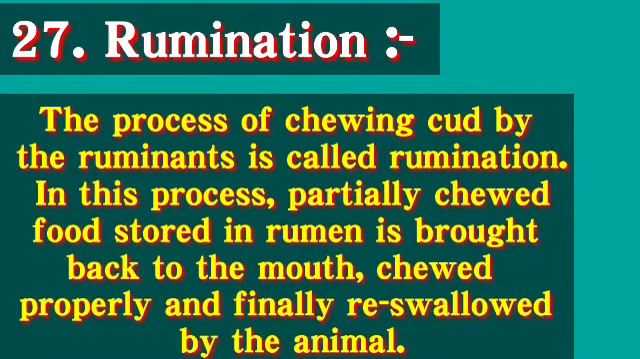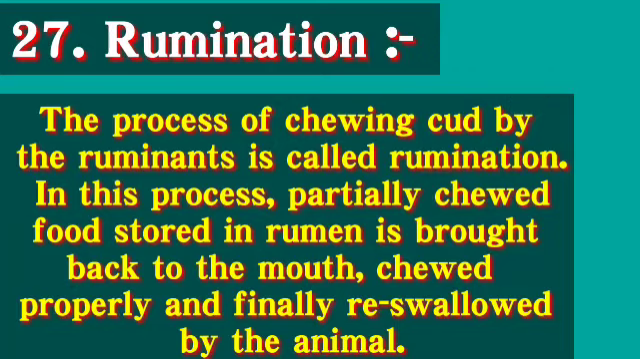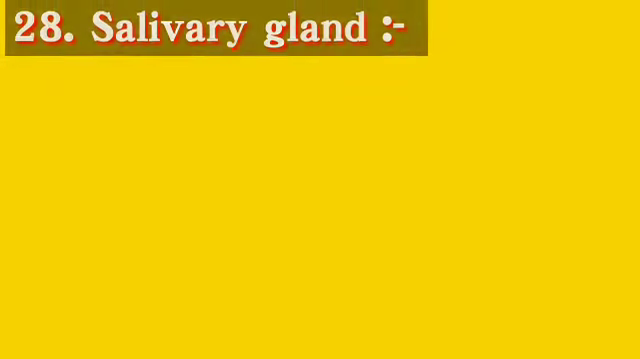Next is rumination. The process of chewing cud by the ruminants is called rumination. In this process, partially chewed food stored in the rumen is brought back into the mouth, chewed properly, and finally re-swallowed by the animals. So this process is called rumination. As in the figure, you are seeing that the cow is ruminating.